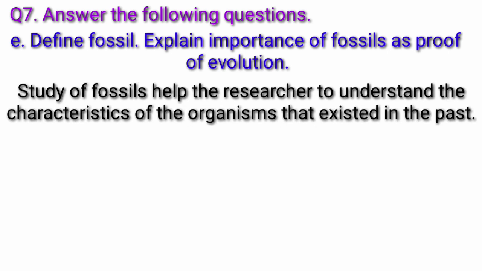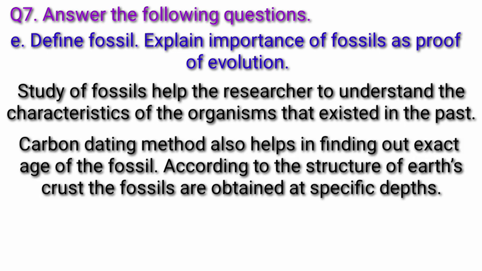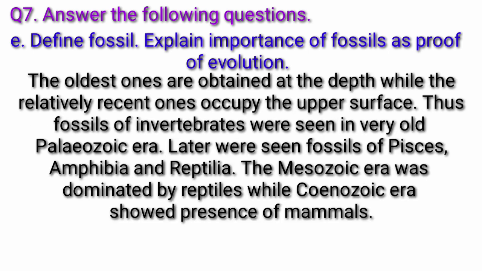The study of fossils helps the researcher to understand the characteristics of the organisms that existed in the past. The carbon dating method also helps in finding out the exact age of the fossil. According to the structure of Earth's crust, the fossils are obtained at specific depths. The oldest ones are obtained at depth, while the relatively recent ones occupy the upper surface.